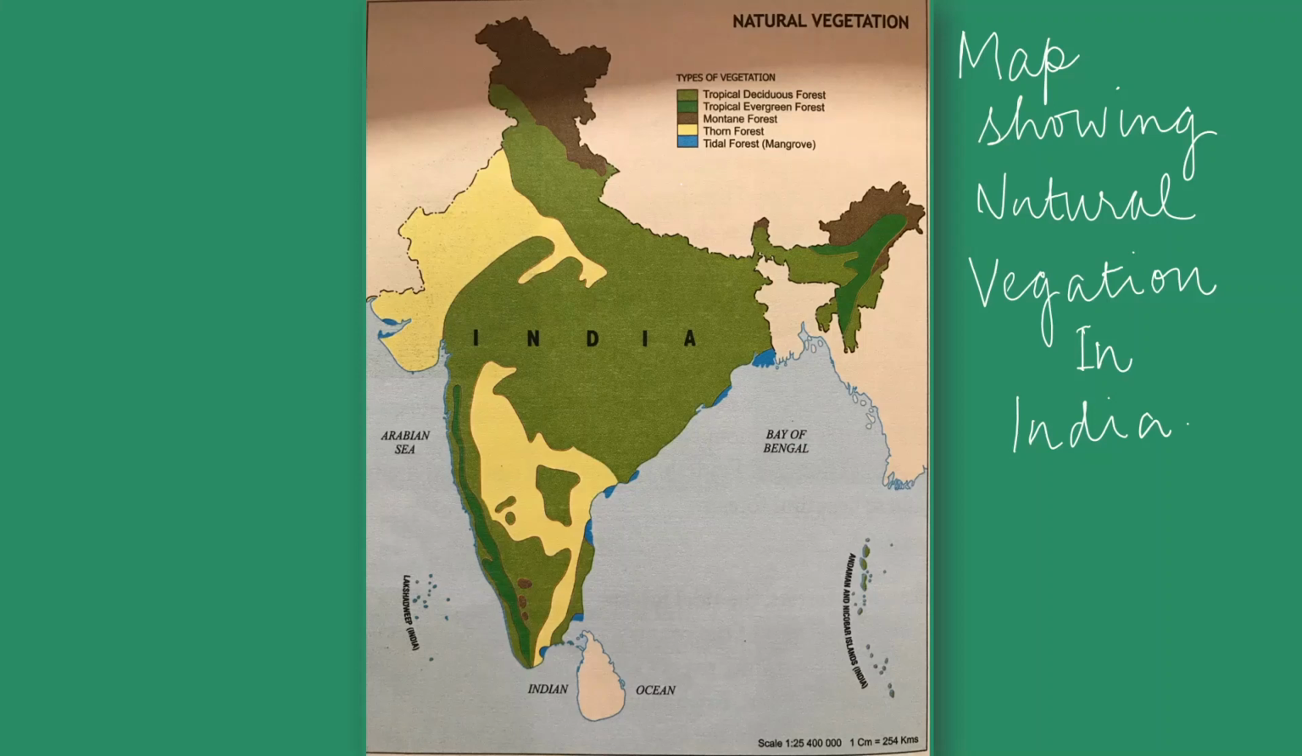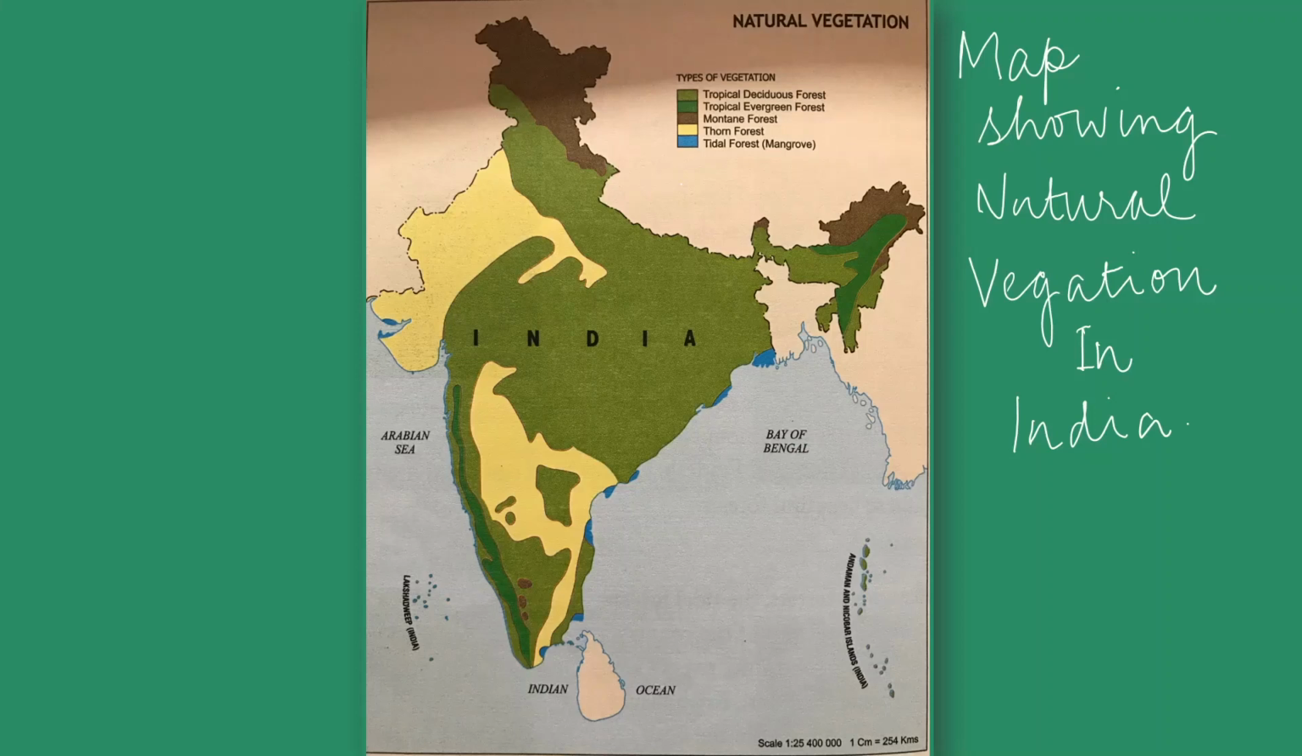So there are different types of climate in that area. And from Jammu Kashmir to Kanyakumari, the distance is around 3,200 kilometers. So it's a vast distance, and different types of climate are there. According to the climate, we have different types of vegetation here.